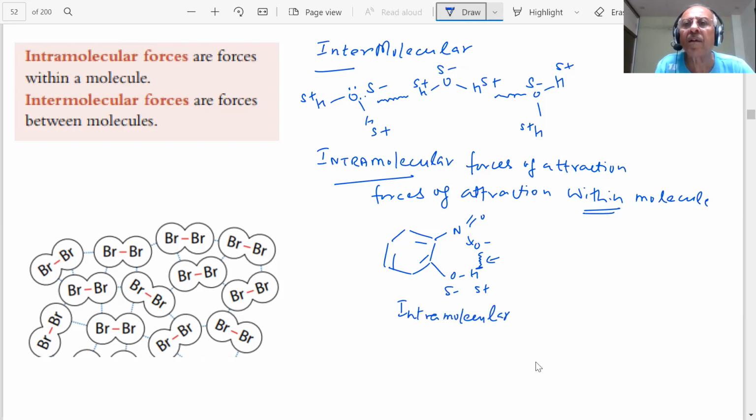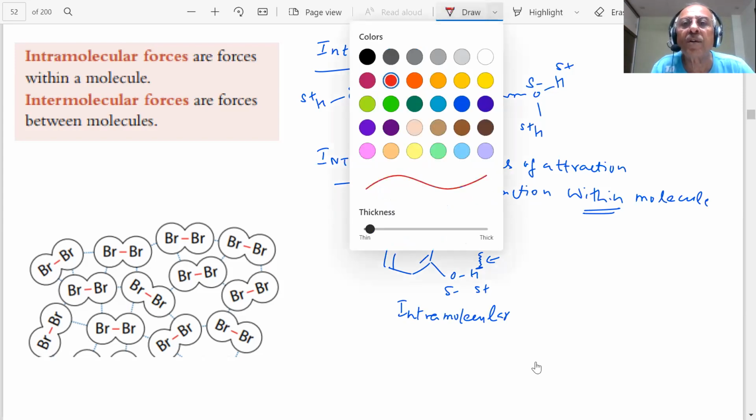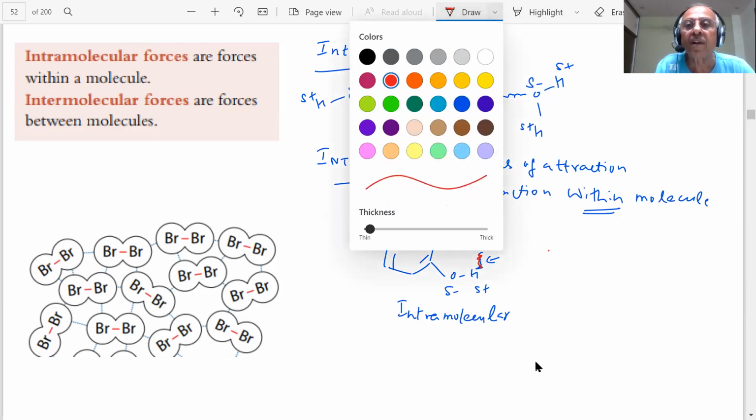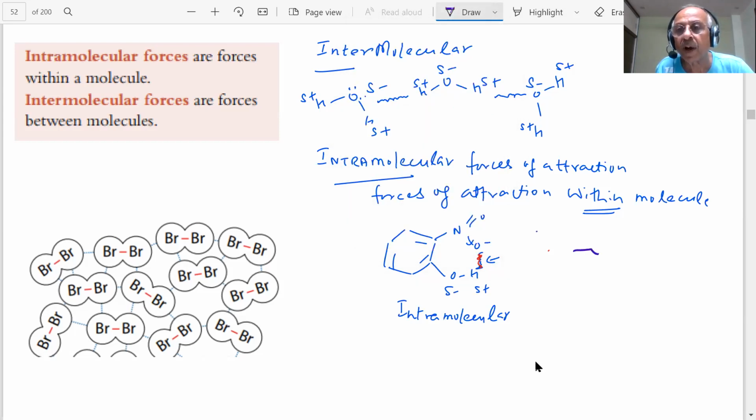Intramolecular, student. Let me change the color to show it. This is within the molecule. Can you see that? Within the molecule. What will we call it? Intramolecular attractive force, student. And students, if you have something like this, and if you have another molecule,